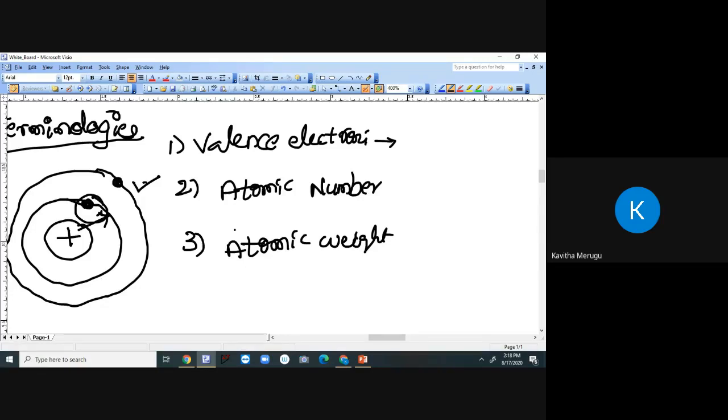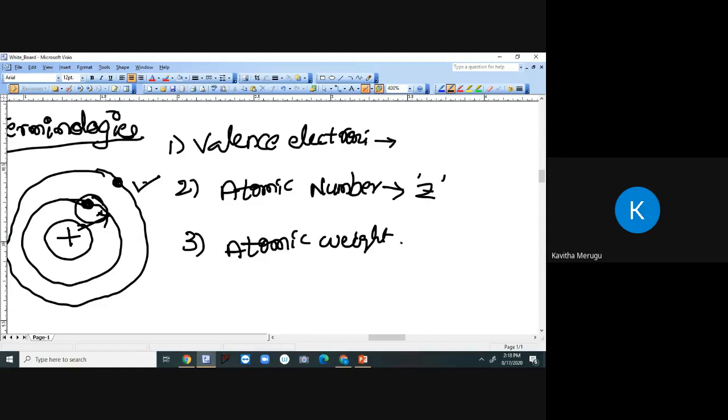Now let us see what is meant by atomic number. We have discussed it before. Still, let us recall it. Generally, atomic number is denoted by capital Z. The total number of electrons in any atom is called the atomic number, which is equal to the total number of protons existing in the atom. The total number of electrons should be equal to the total number of protons for electrical neutralization of any atom.